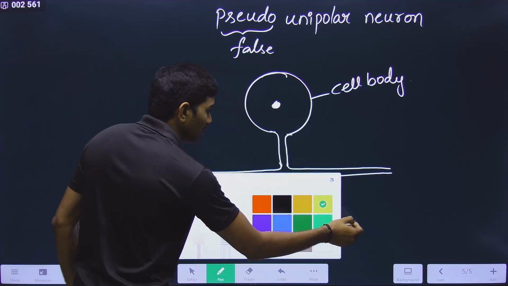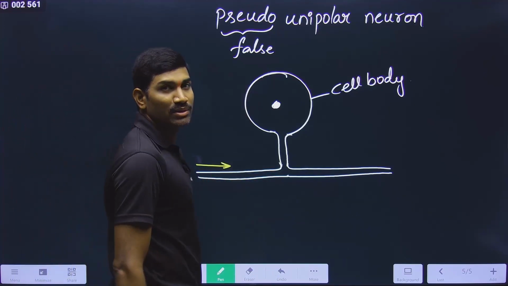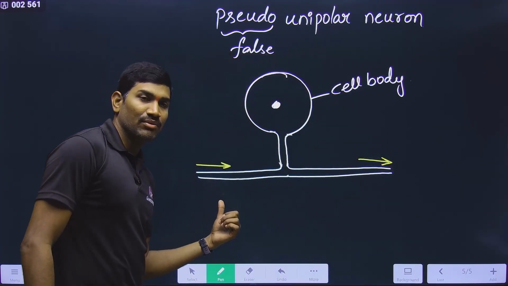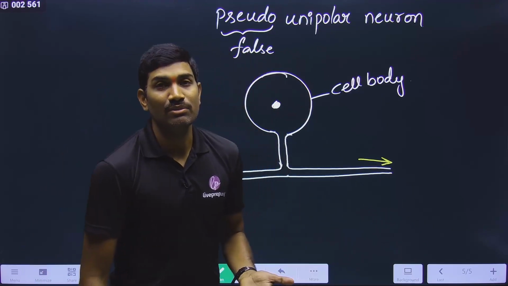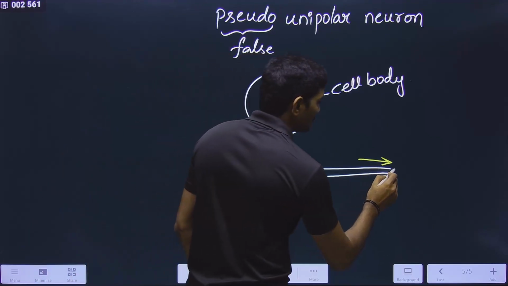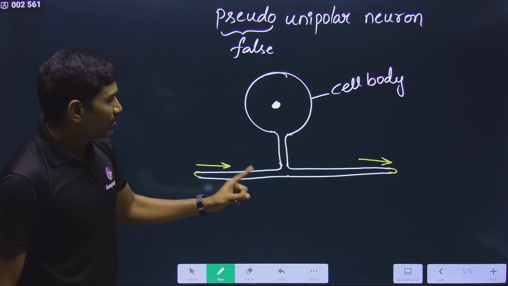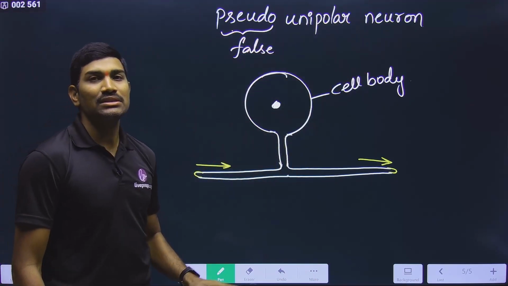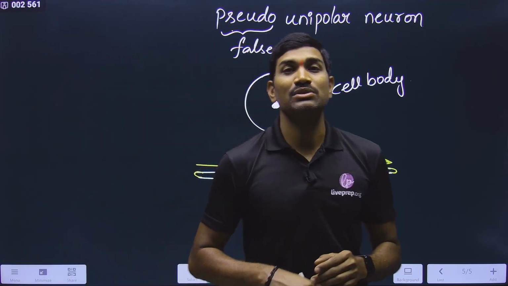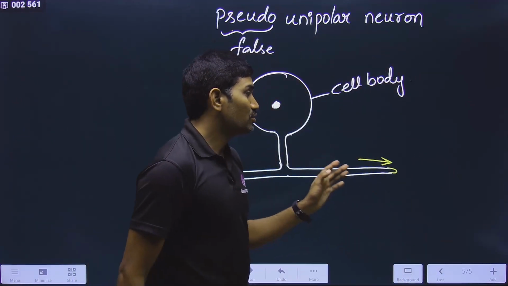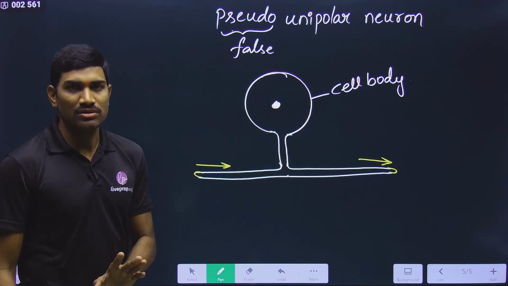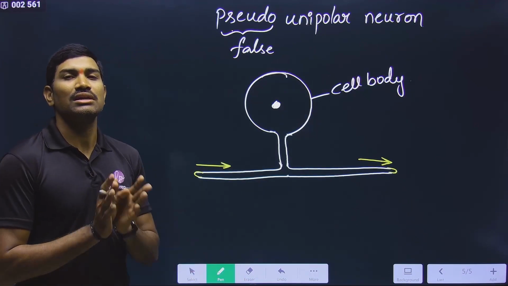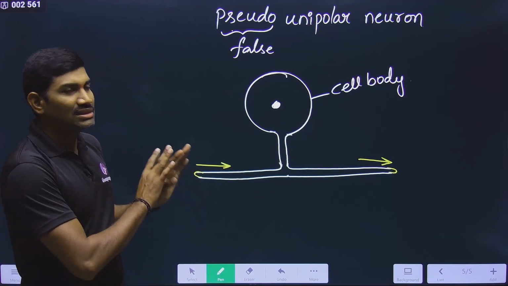And in this case, from one side it is able to receive information, and from the other side it can transmit the information. Since it is present like this, this type of neuron is called a pseudo-unipolar neuron. And where are they present? Generally these types of neurons we observe in the spinal cord. So please observe, in humans also you can see. In this way these are the various examples of the neurons that we are observing. Clear? With this these names are completed.